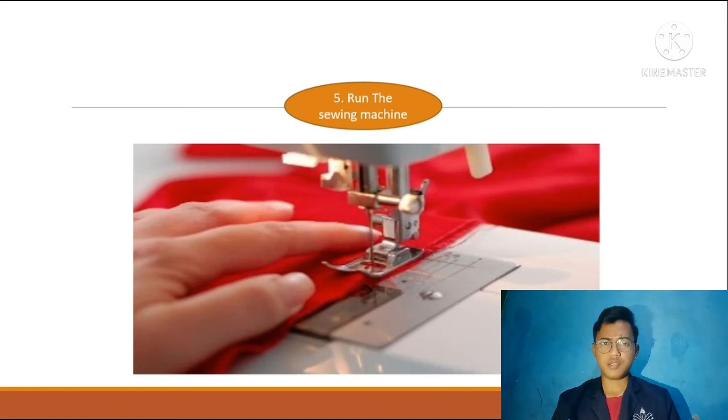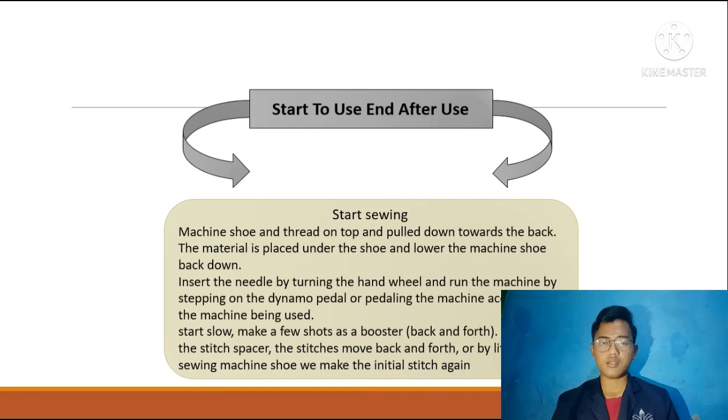Run the sewing machine. Next, start, and after you start sewing, the machine sews, and the thread on top is pulled down towards the back.